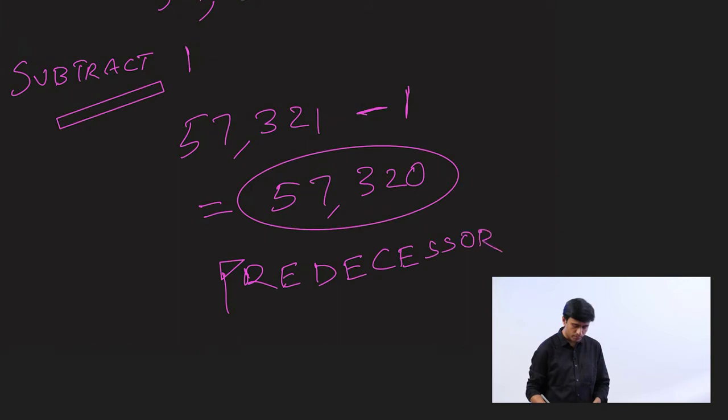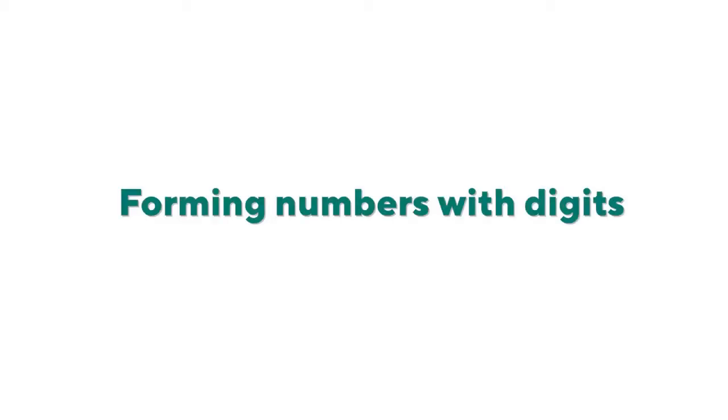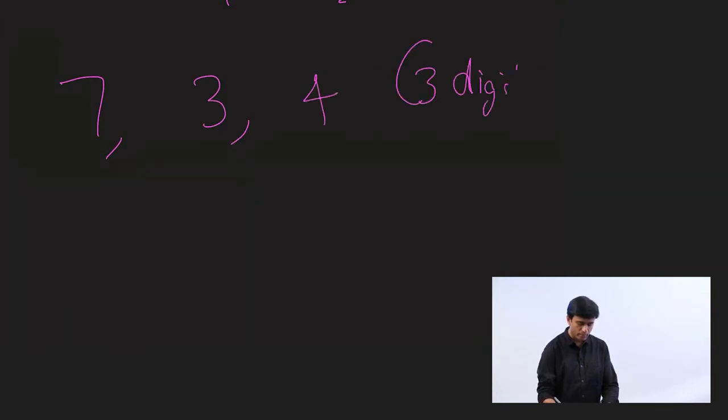So now let's talk about how we can form numbers with the given digits. Let's say you have 7, 3, 4. 3 digits are given. How many numbers can you make with these 3 digits?